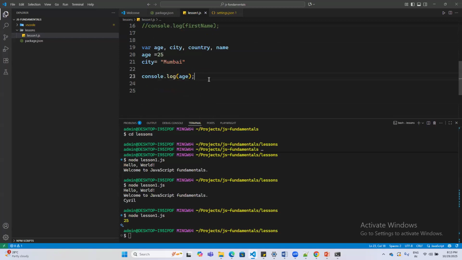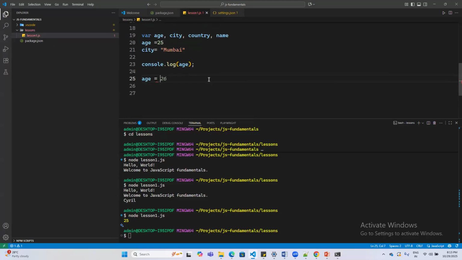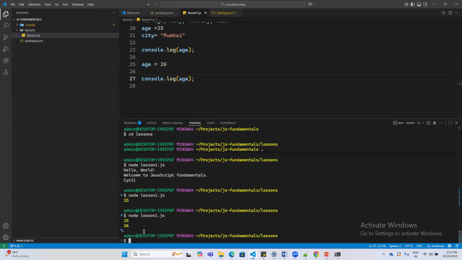What if after this console.log statement, I update the value of my variable to 26, and now try to print again? What would happen in this case? 26 will be printed. Okay, no worries there.